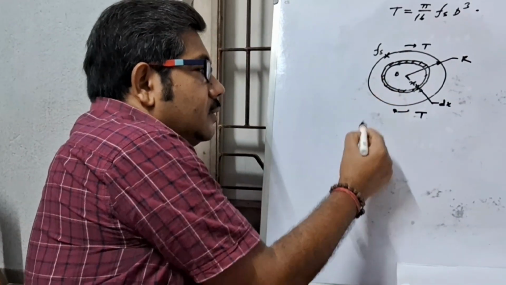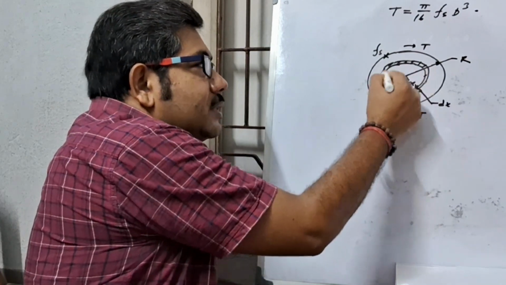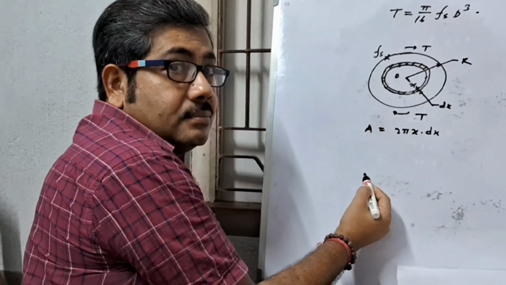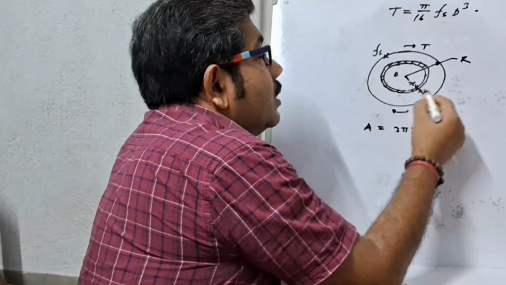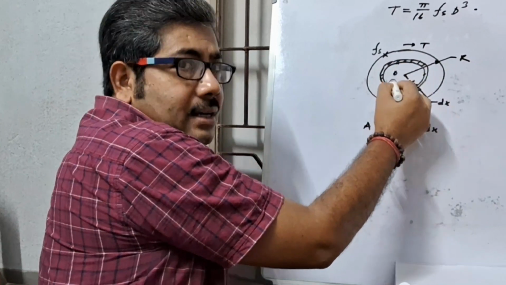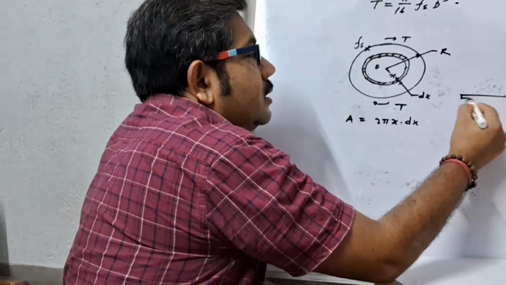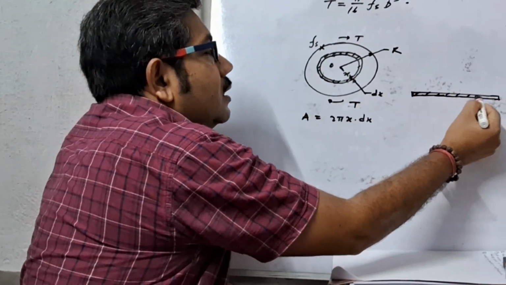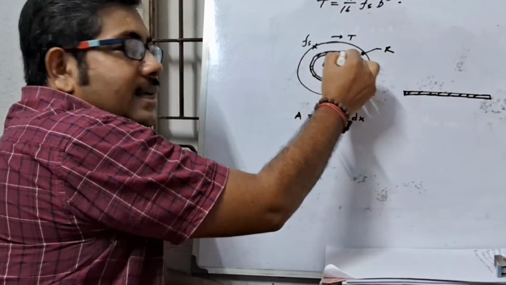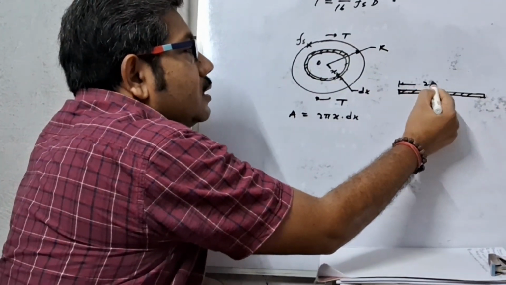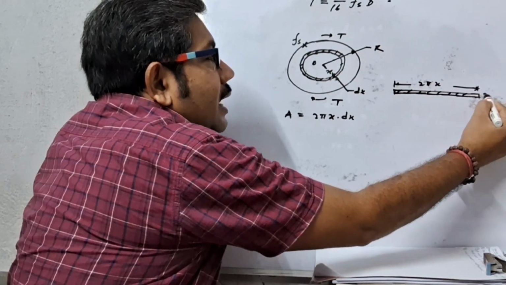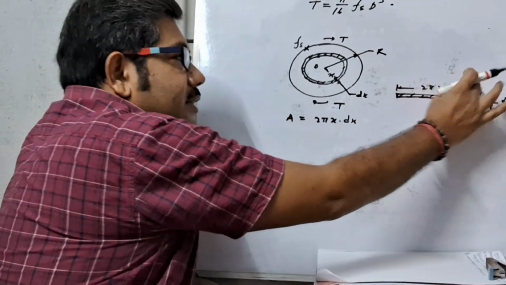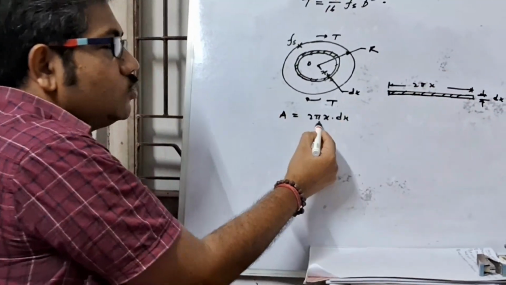Now at first, the area of this elementary layer is 2 pi x dx. But how? If this elementary layer is developed here, this is the elementary layer, and the perimeter is 2 pi x, and thickness is dx. So length into breadth, this is area, 2 pi x into dx.